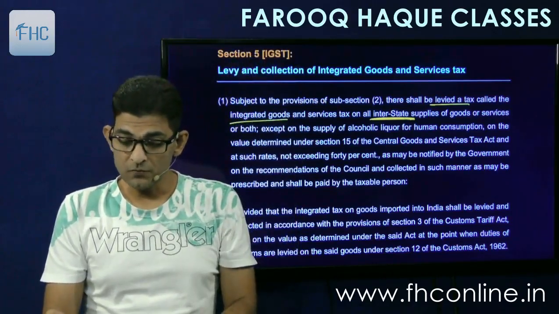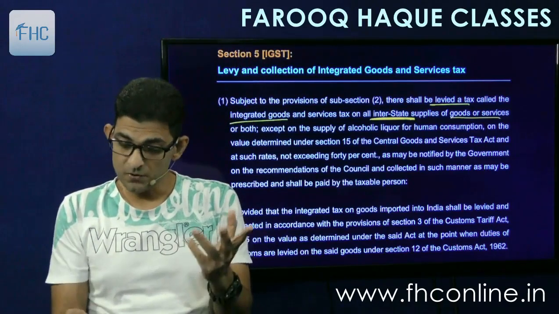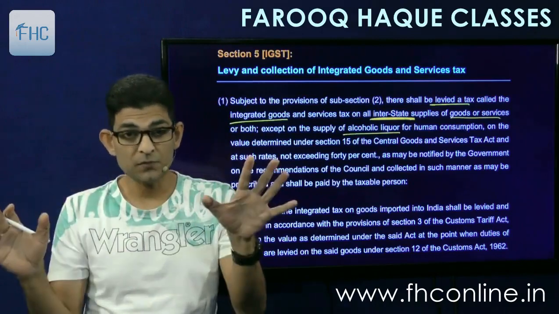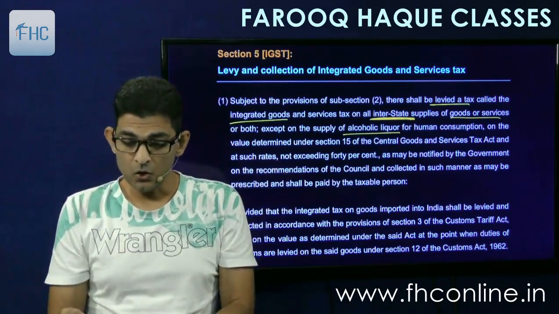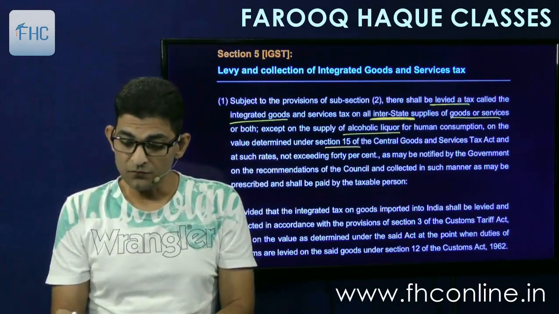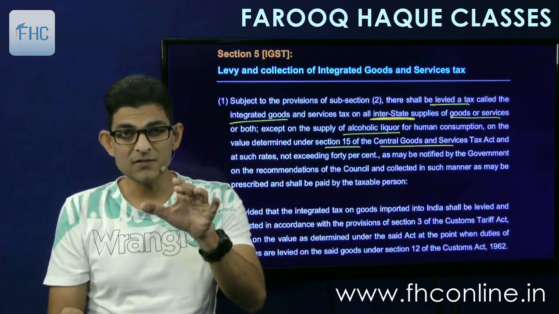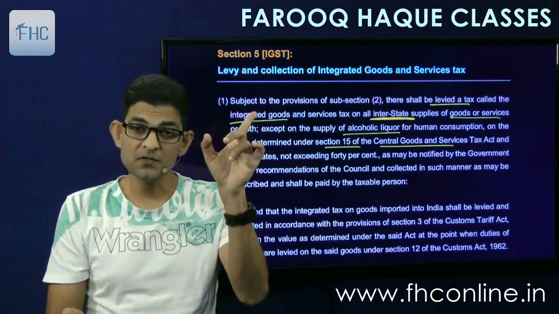Interstate supply of goods or services or both, except on the supply of alcoholic liquor for human consumption, which is out of the purview of GST, on the value determined under section 15 of the CGST Act. So there is no separate valuation section in IGST. Valuation will be as per the CGST Act only.